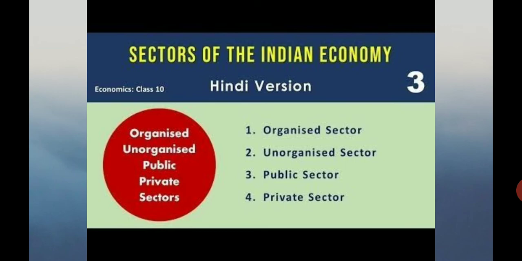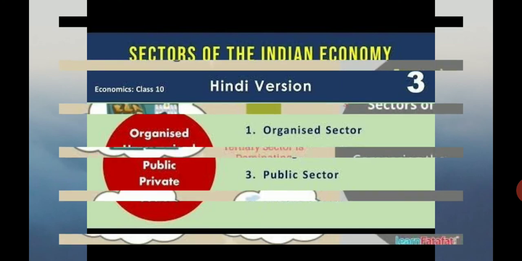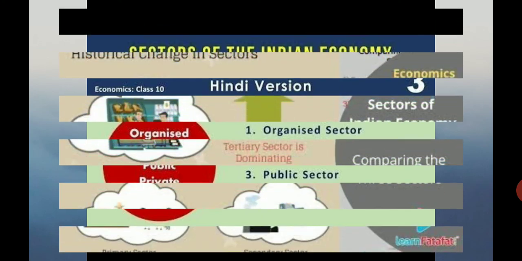The primary sector is when economic activities depend mainly on exploitation of natural resources. Agriculture and agriculture related activities are the primary sector of economics.